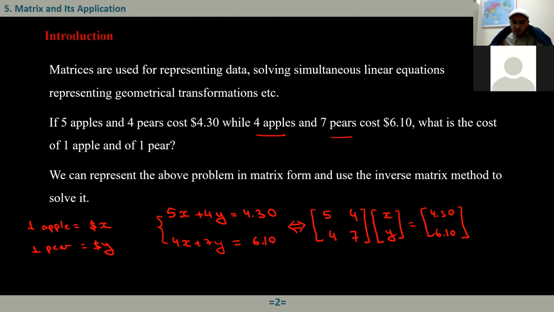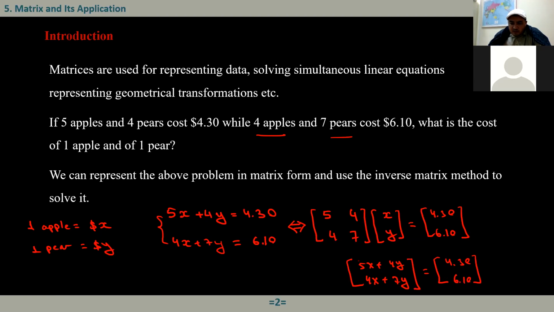And if you just multiply, what do we have here? 5 times x plus 4 times y, right? If you multiply the left-hand side, here we have 5x plus 4y, and 4 times x, here we have 4x plus 7 times y. On the right-hand side, we have a 2 by 1 matrix, 4.13 and 6.10. And we know that for two matrices to be equal to each other, they must have the same order. That means they must have the same size, and their corresponding entries or components must be equal to each other.